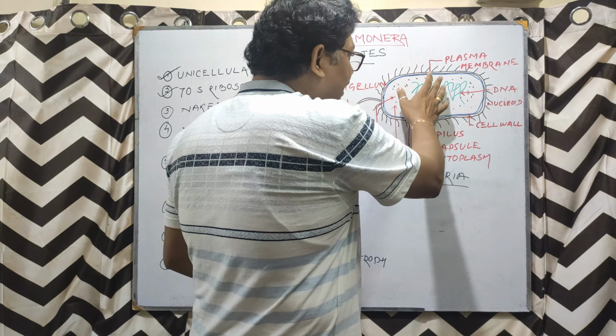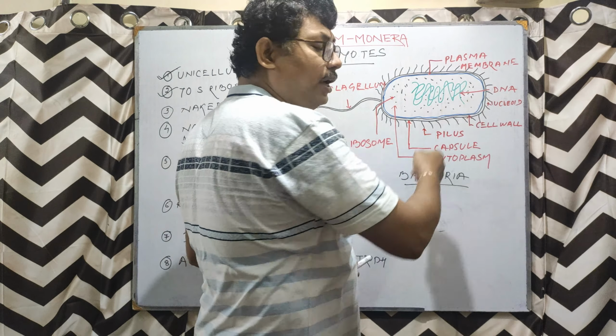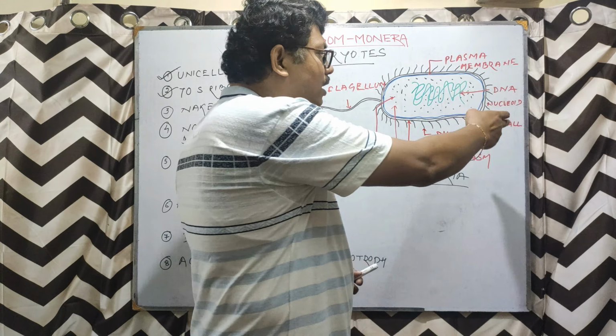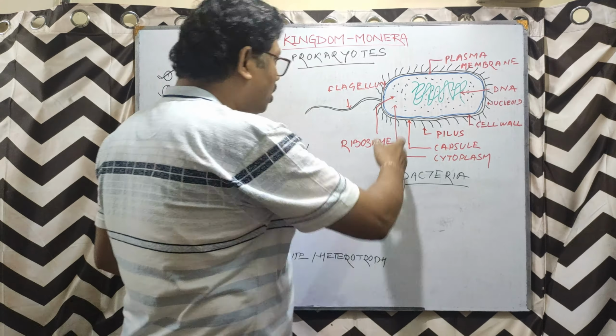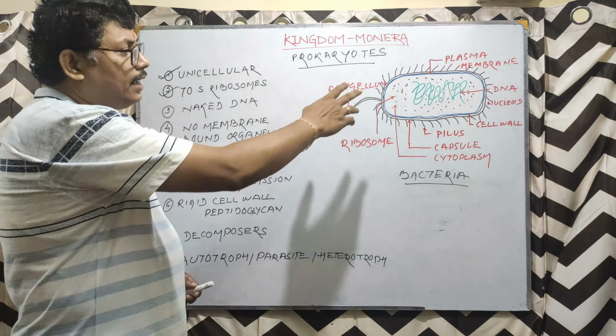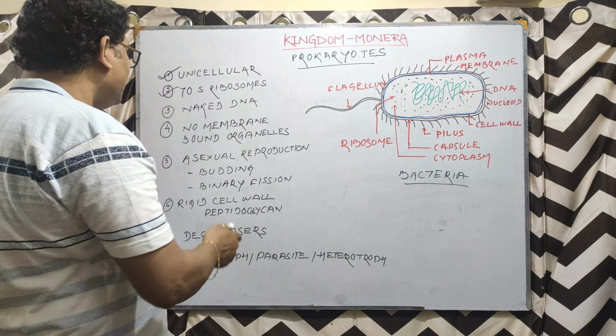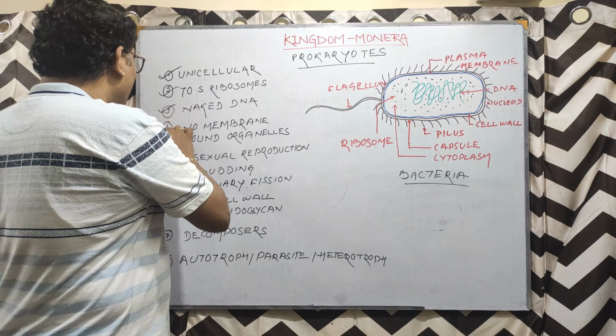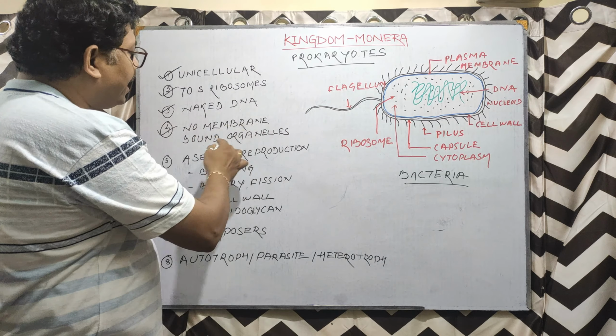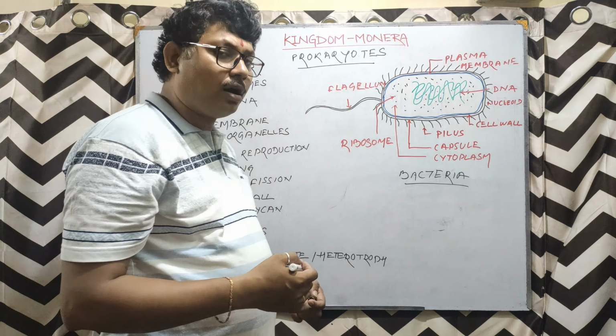Now in case of bacteria, the DNA is called nucleoid. So the DNA is naked, DNA has no cover, DNA has no envelope. Now the next part is no membrane bound organelles. No membrane bound organelles. What are the organelles?